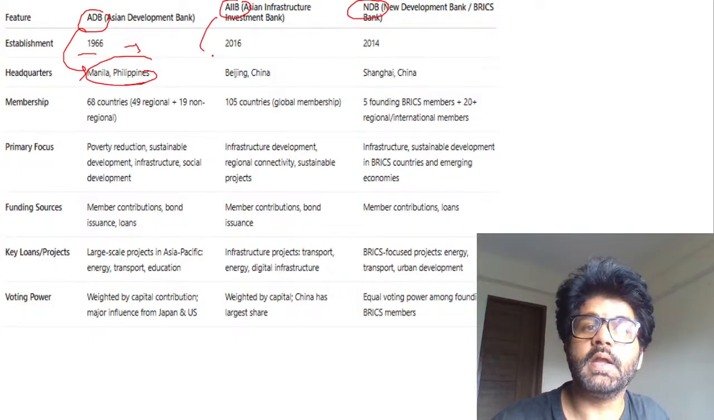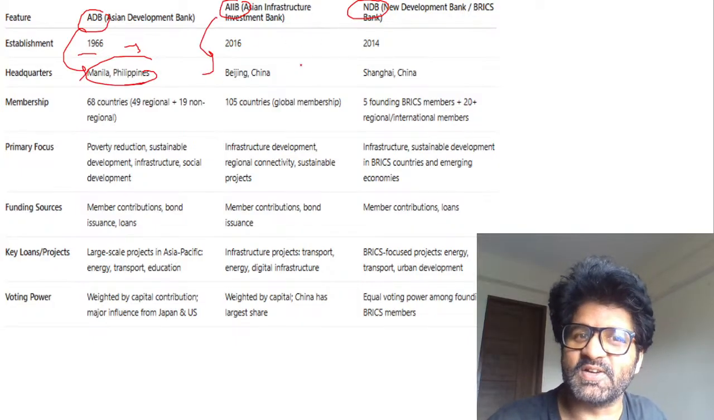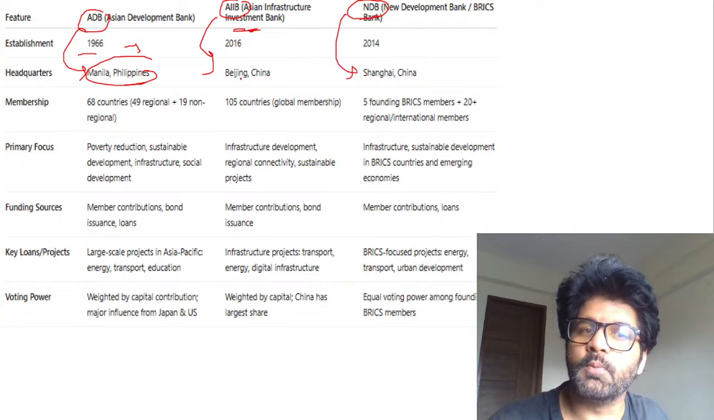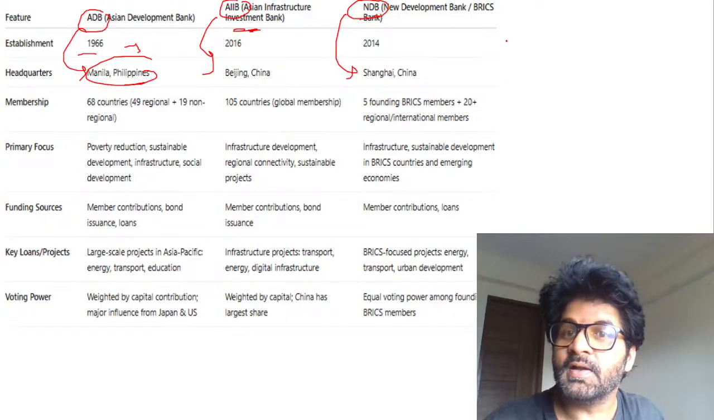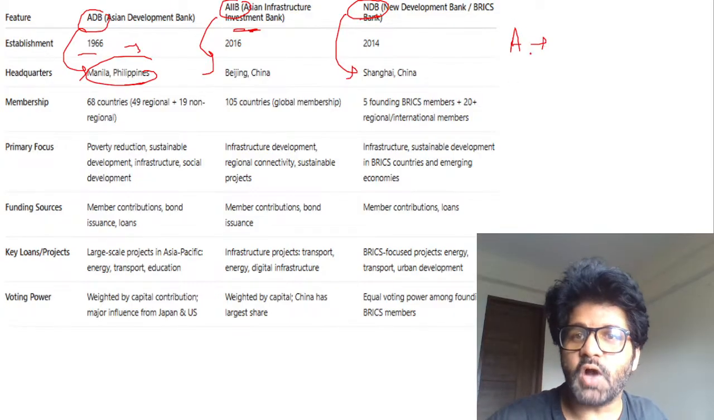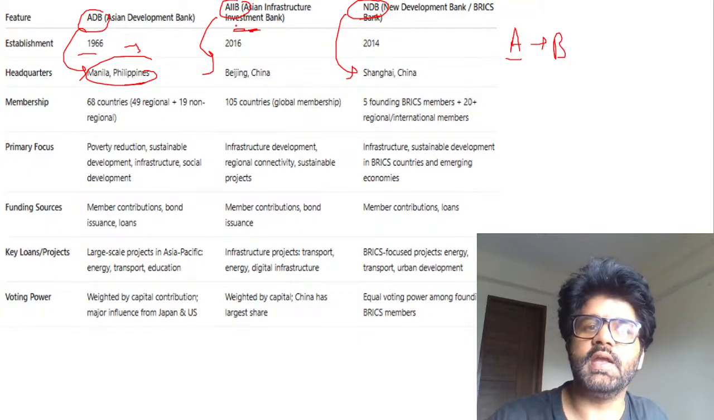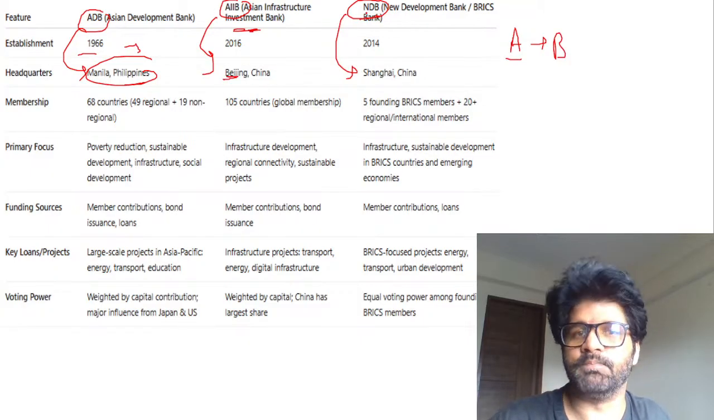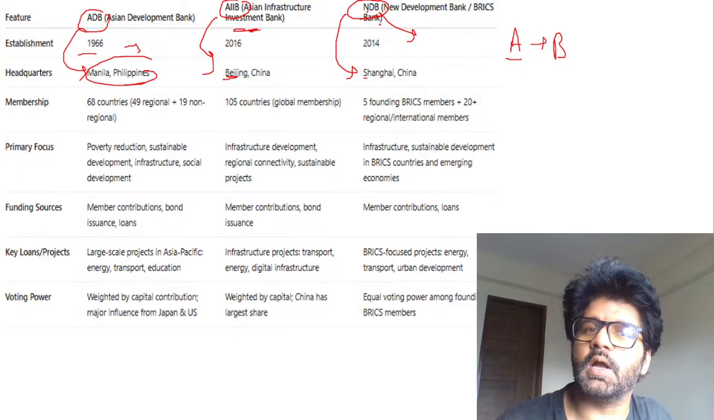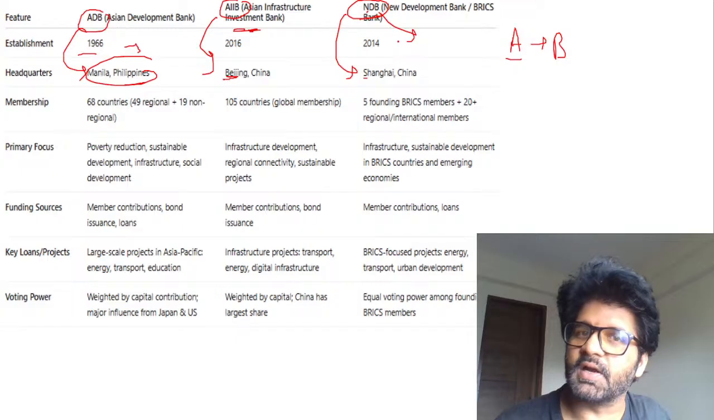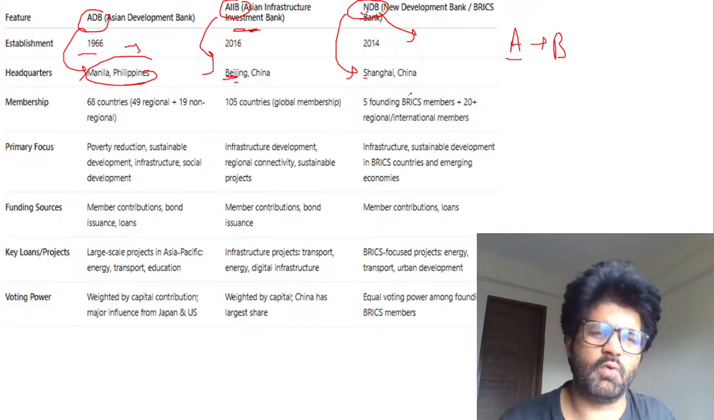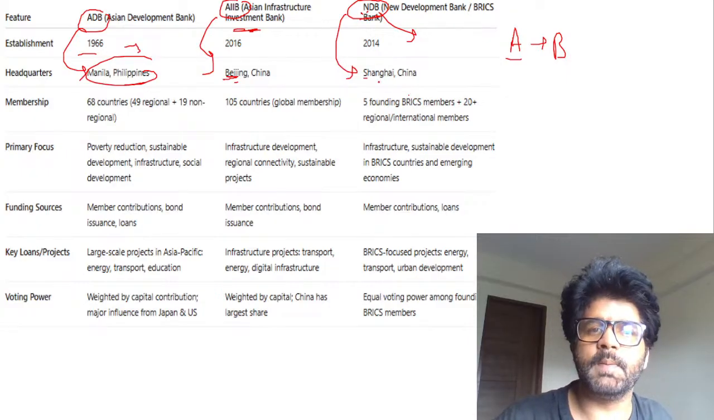ADB, Manila, AIIB, Beijing. Now there's a name cheat code. People generally get confused between AIIB and NDB and their headquarters. Both are in China. How do you remember it? You people may have read the English alphabet A B C D. So after A comes B. So AIIB headquarter is in B, Beijing. NDB, Shanghai. Generally, people get confused between Beijing and Shanghai. Is NDB headquarter in Beijing or Shanghai? Just remember AIIB is in Beijing, so NDB is in Shanghai. Again, whatever floats your boat, whatever way you can remember it.